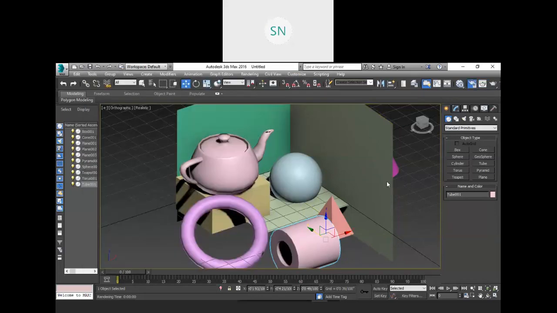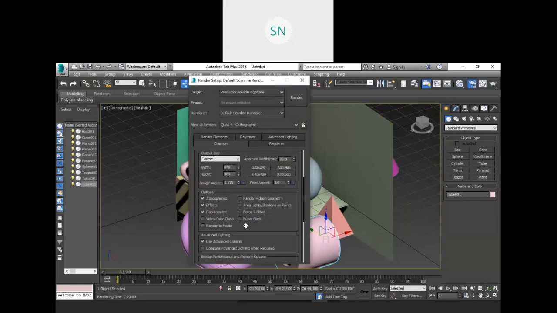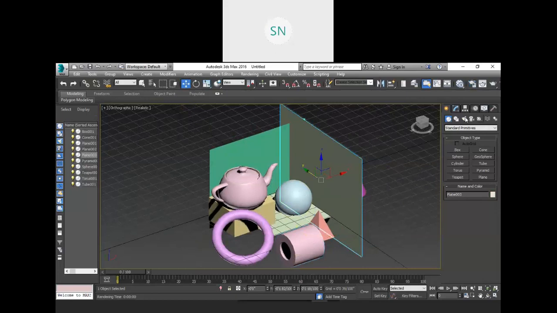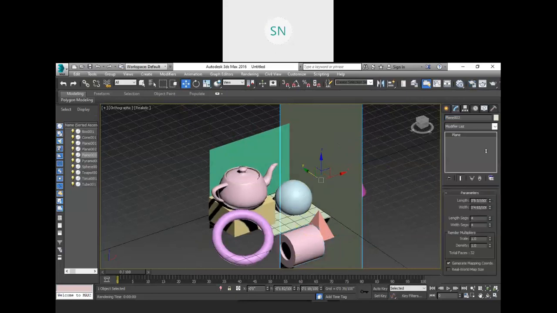So I'm going to render setup again and make sure that this force two-sided option is turned on. Now select your plane, and instead of modifying its length and width, I want to modify it in the render count only. So in the render multipliers I am going to multiply it by 10.